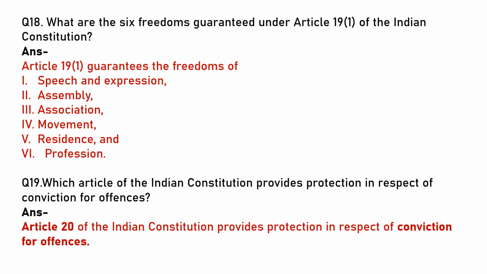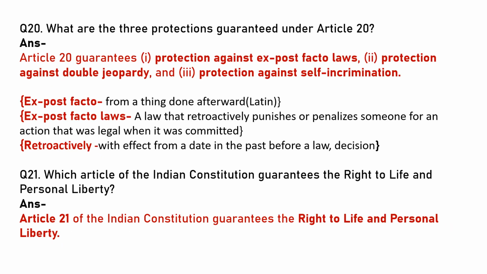Which article of the Indian Constitution provides protection in respect of conviction for offences? Article 20 of the Indian Constitution provides protection in respect of conviction for offences. What are the 3 protections guaranteed under Article 20? The 3 protections are protection against ex post facto laws, protection against double jeopardy, and protection against self-incrimination.